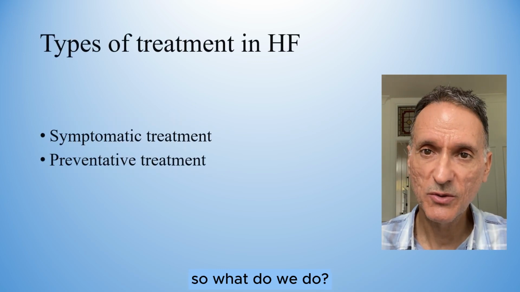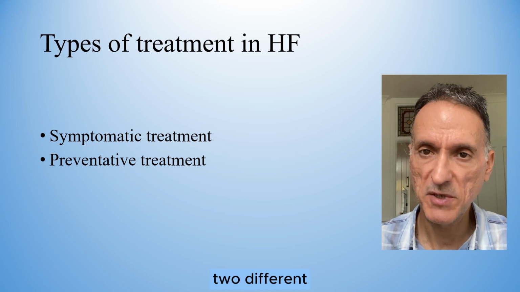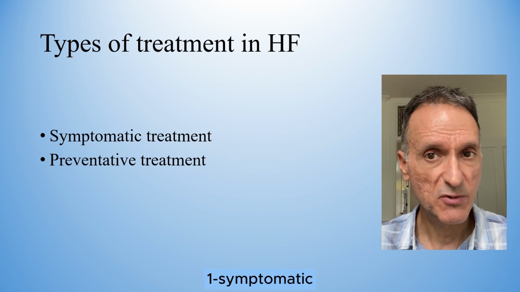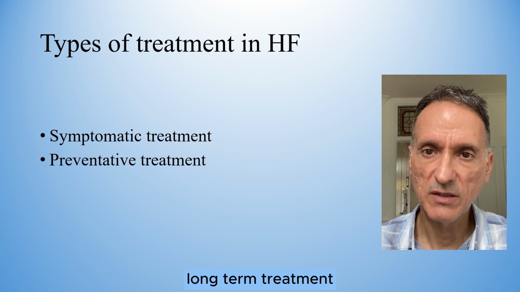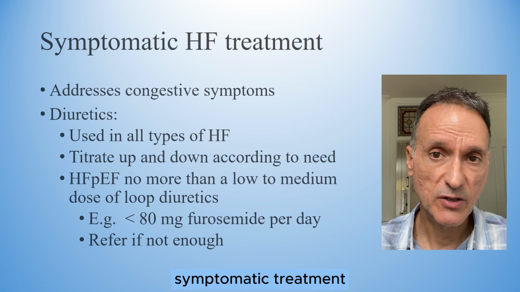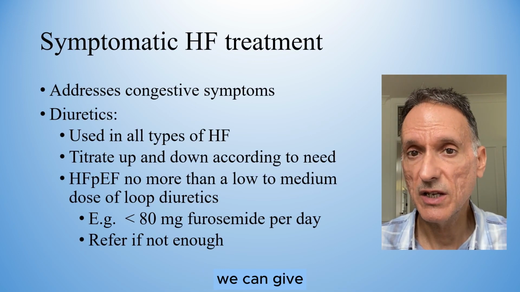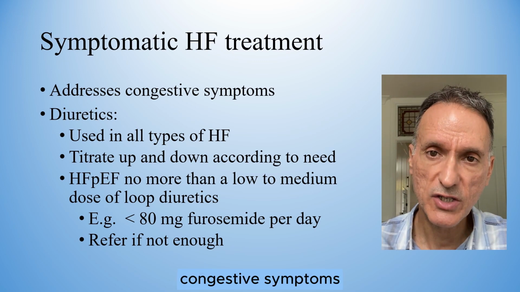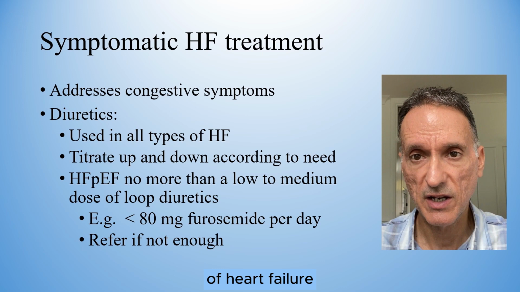Right, so what do we do? Well, we could look at the treatment of heart failure from 2 different perspectives. 1, symptomatic treatment, and 2, preventative long-term treatment. Symptomatic treatment addresses the congestive symptoms, and NICE says that we can give diuretics for the relief of congestive symptoms and fluid retention to both types of heart failure.